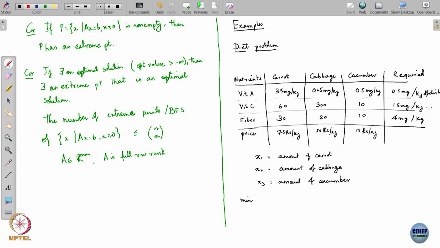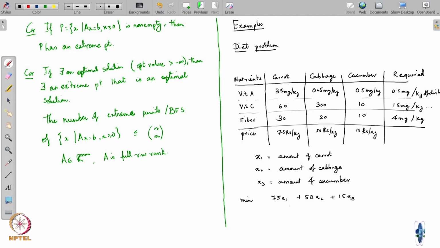So, the objective is to come up with the cheapest combination. If you have x1 amount of carrot, x2 amount of cabbage and x3 amount of cucumber, the cost that you will incur is 75 into x1 plus 50 into x2 plus 15 into x3. This would be the cost that you will incur per kg of the dish that you create.